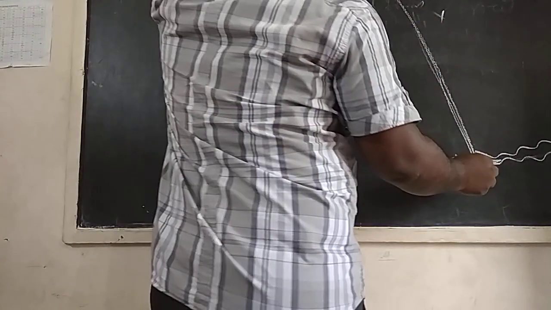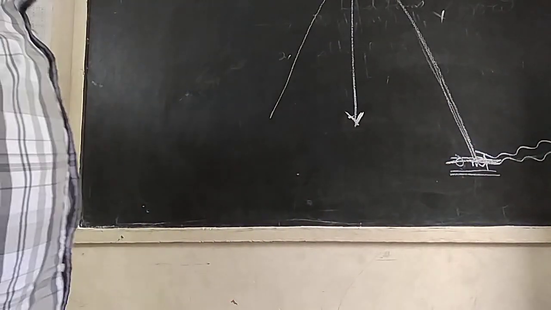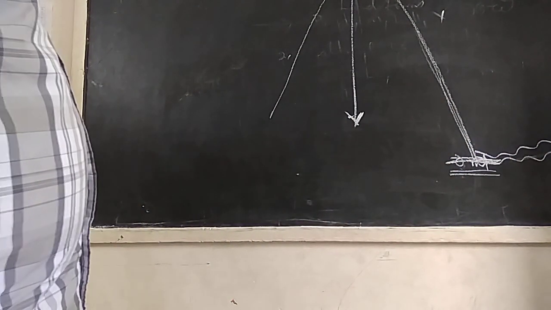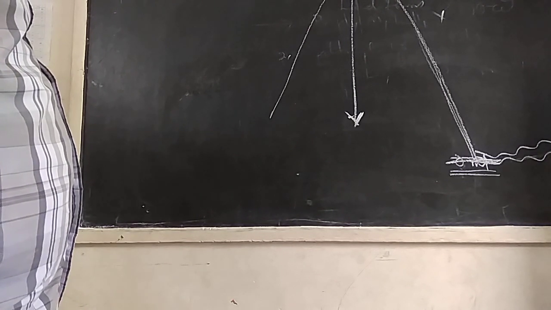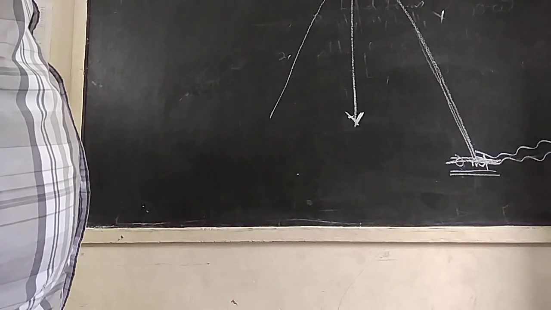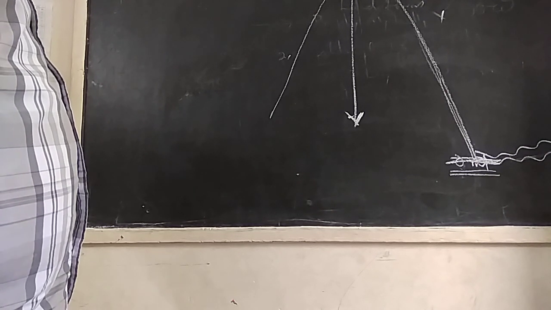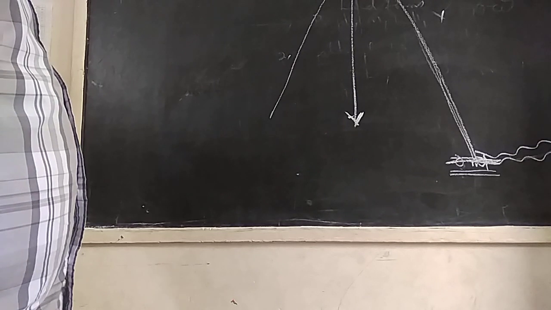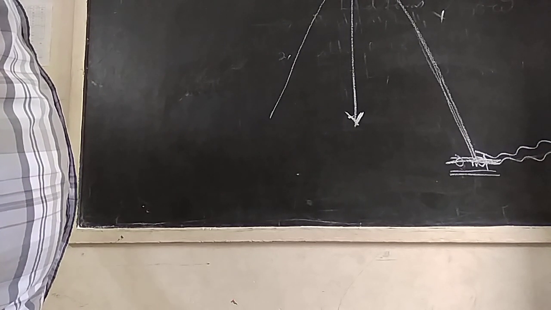Why do they find the height from sea level? Because all seas and oceans are interconnected: the Pacific Ocean, Indian Ocean, Mediterranean Sea, whatever it may be. These water bodies are connected with each other, so they use sea level to find heights.